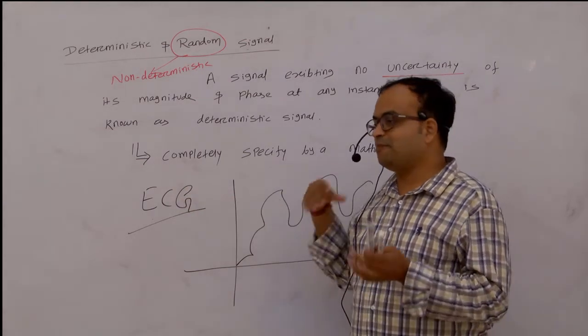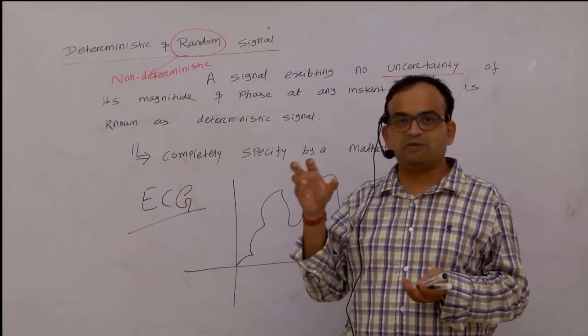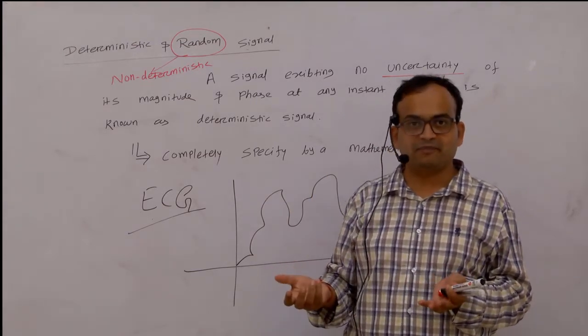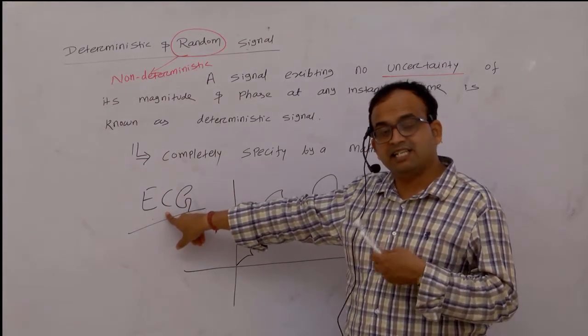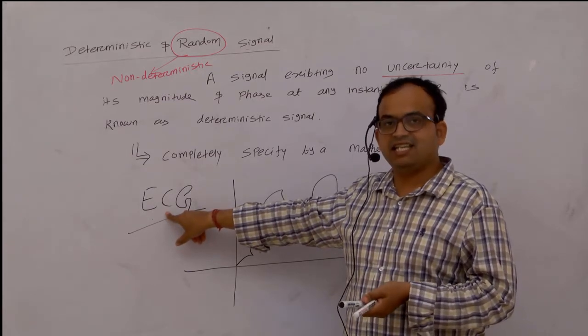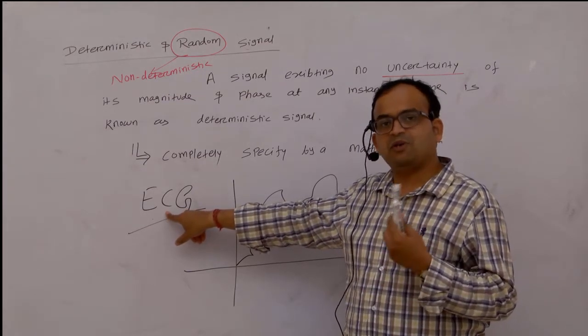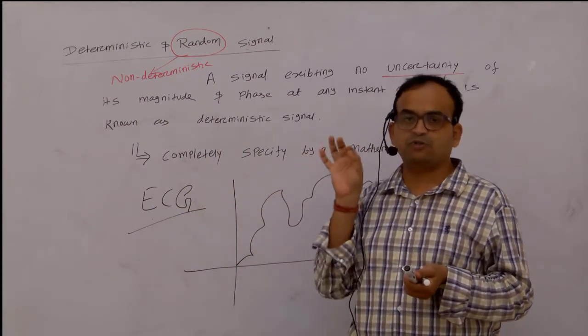We cannot predict that I will be alive after 2 hours, it is not certain, because the heart function may stop at any moment. The same holds for all these health system signals like ECG and EEG. This type of signal is all random, because we cannot predict anything.